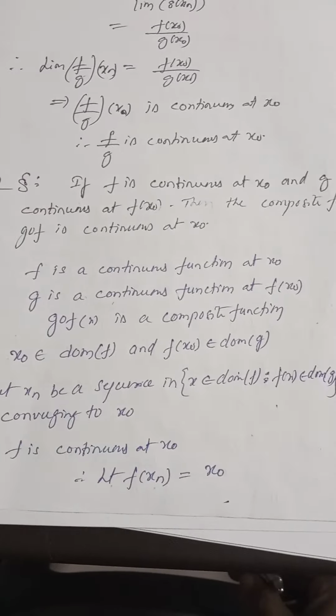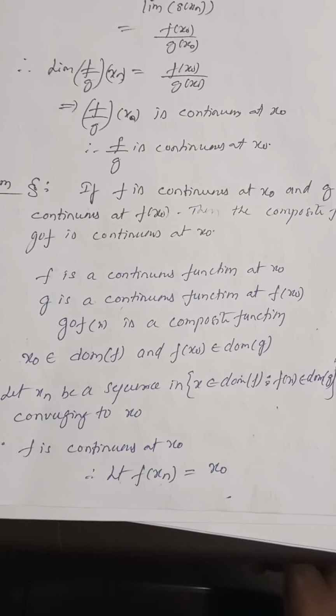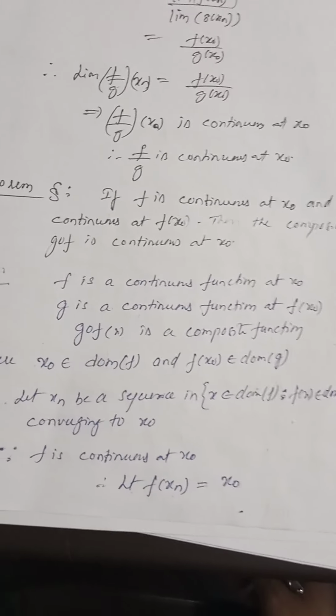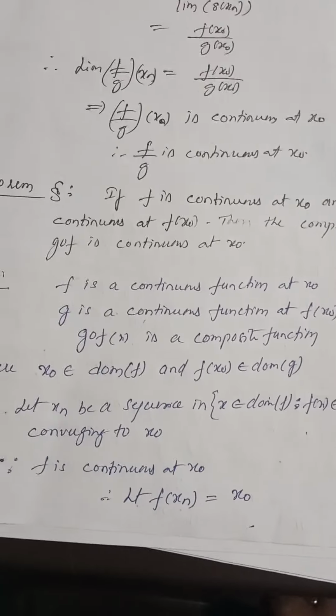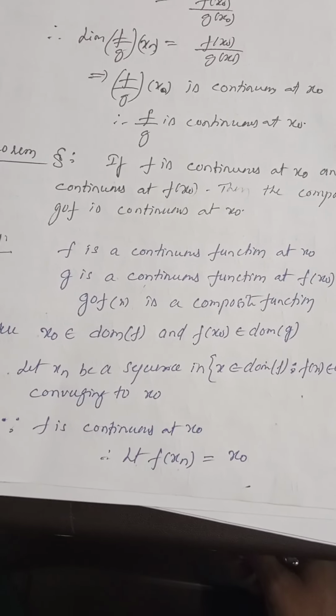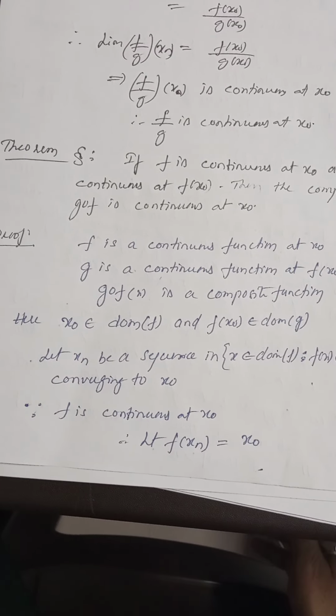If f is continuous at x naught and g is continuous at f of x naught, then the composite function g circle f is continuous at x naught. This is our aim. Now we are writing the given data first of all. f is continuous at x naught. g is continuous at f of x naught, right?